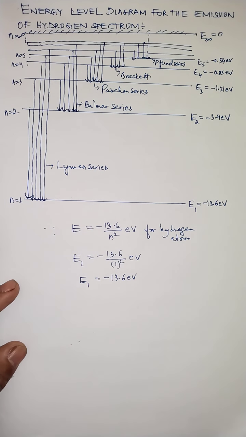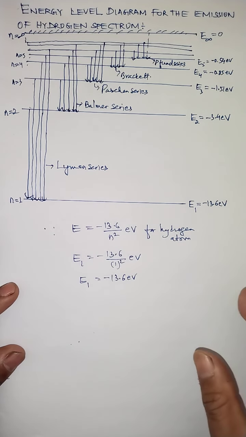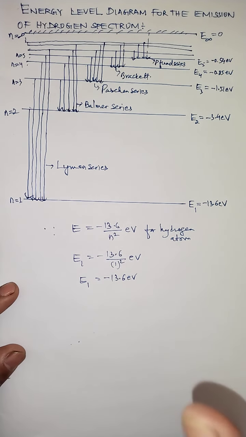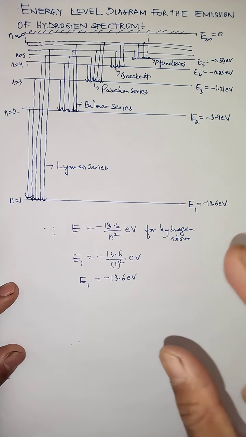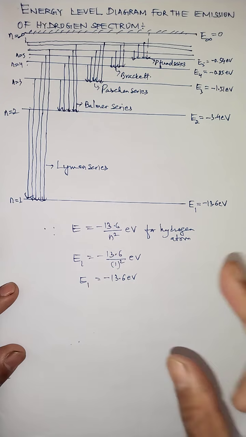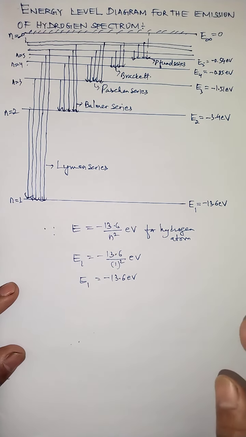This diagram clearly explains that Bohr's theory has corrected what? The drawback which was observed in the Rutherford model. So Bohr's theory is really acceptable for the emission of radiation, especially with what atom? Hydrogen and hydrogen-like atoms. So children, I'll tell you again, the theory is not applicable for all atoms. It is applicable only for hydrogen and hydrogen-like atoms, meaning atoms consisting of only one electron.